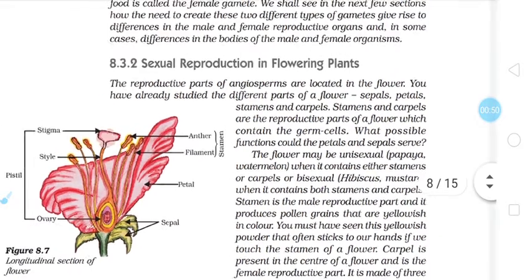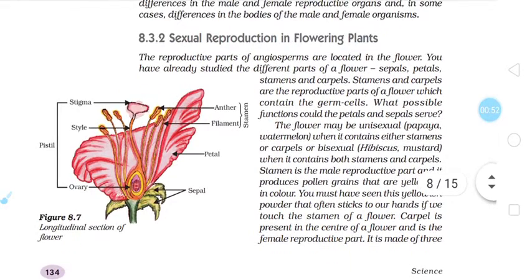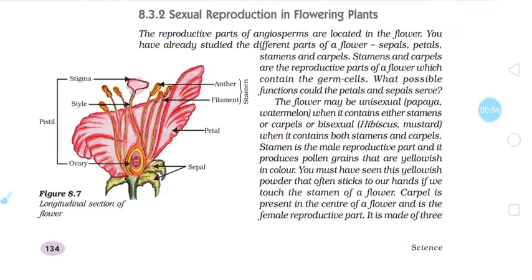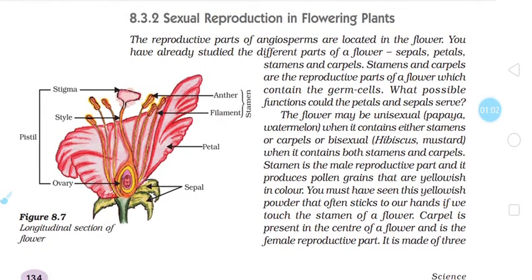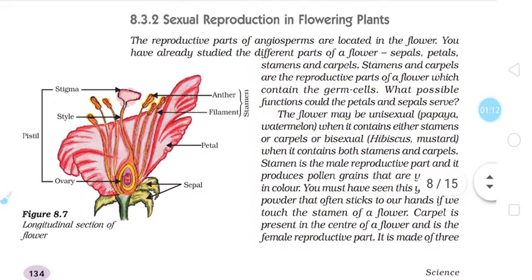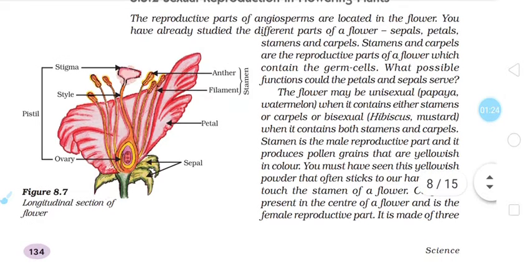As far as flowering plants are concerned, while studying in 9th standard, we discussed the classification of plants. In that, angiosperms are called flowering plants. The plants which bear flowers and whose seeds are enclosed inside the fruit are called angiosperms. How reproduction in angiosperms or flowering plants takes place, we are going to discuss in this series of lectures.